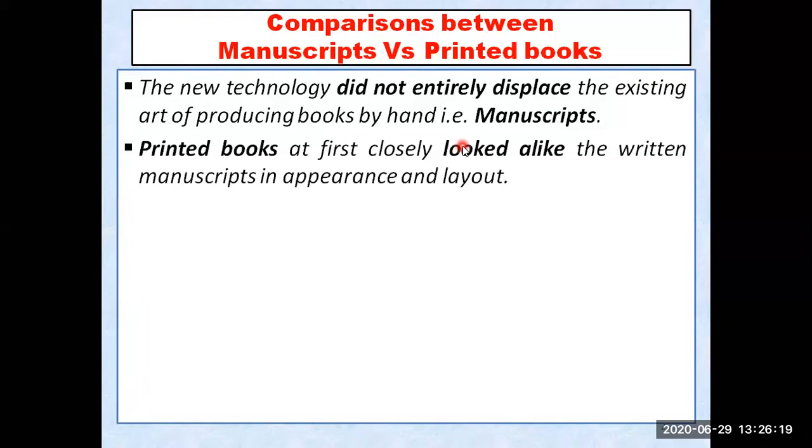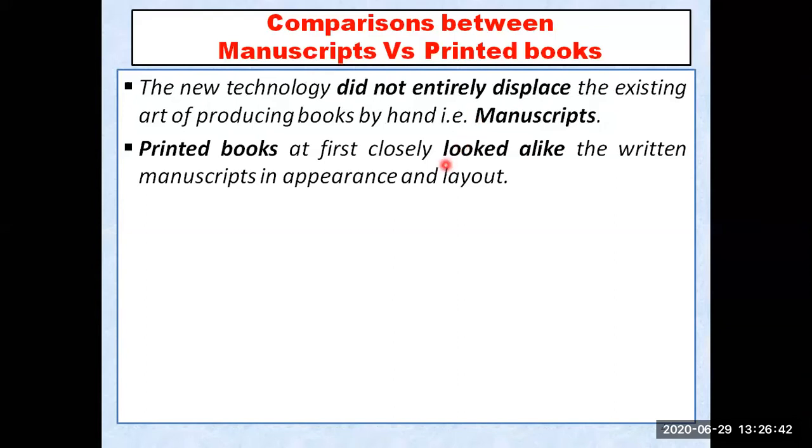So printed books at first closely looked like the written manuscripts in appearance and layout. Printed books looked like the written ones, because people were developing the characters according to them. They were printing, and they were developing such characters which could show that it is handwritten also.